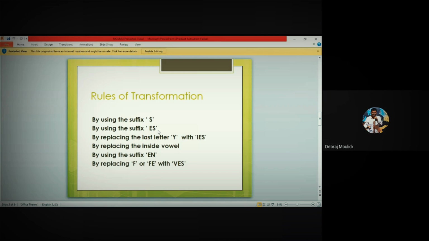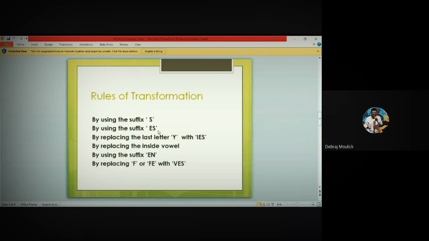The next one refers to replacing y with ies. Now, how am I supposed to do it? There are a few examples. For example, baby. The last letter before y is a consonant, right? You have to replace y with ies. So baby becomes babies. Story becomes stories. City becomes cities, and army becomes armies. So let us quickly revise how to change from singular to plural. First one is adding s, next one is adding es. The third one is replacing, not adding.